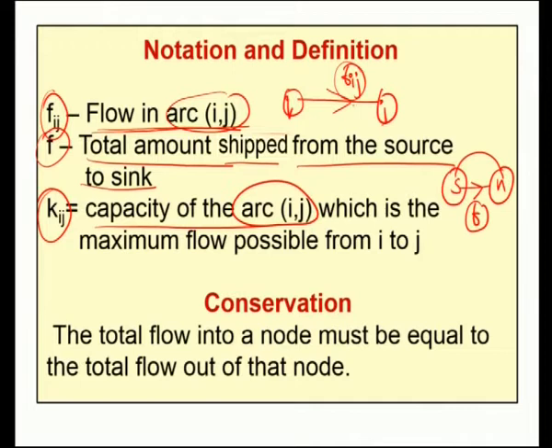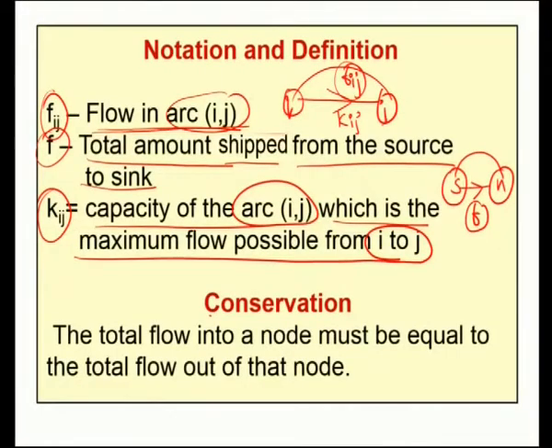For this arc ij, the capacity is denoted by Kij, which is the maximum flow possible from node i to node j. So, in a maximal flow problem, Fij is the flow in the arc ij, F is the total amount transported from source to sink, and Kij is the capacity of the arc ij.